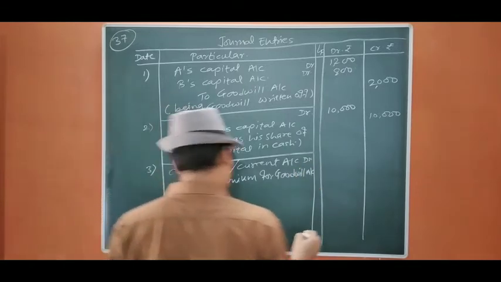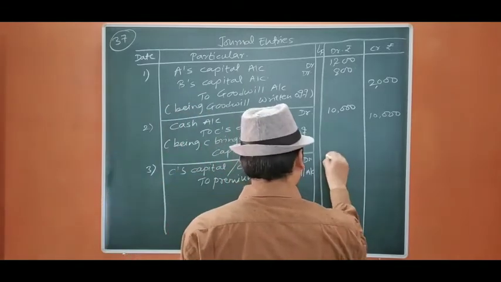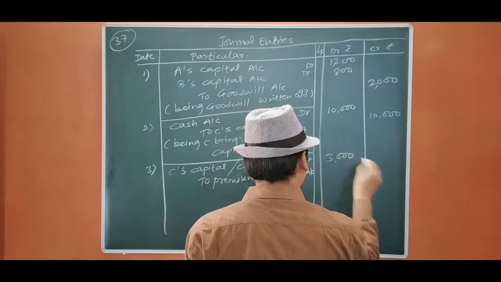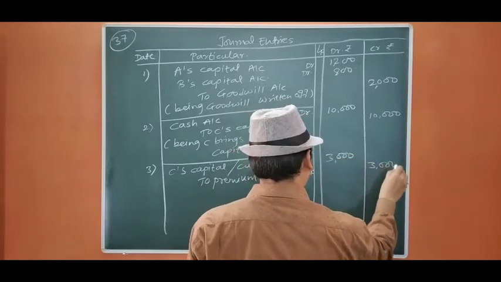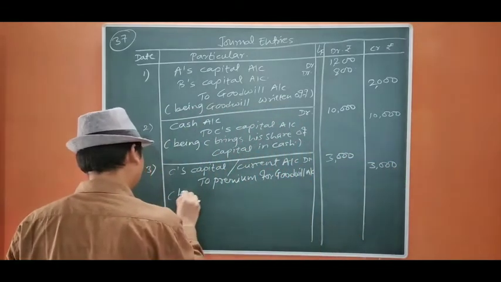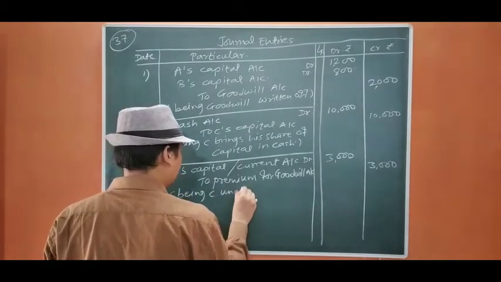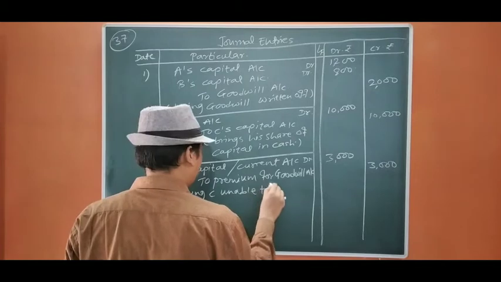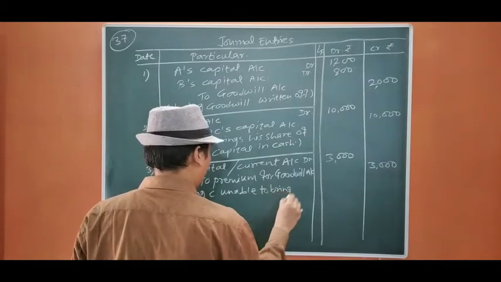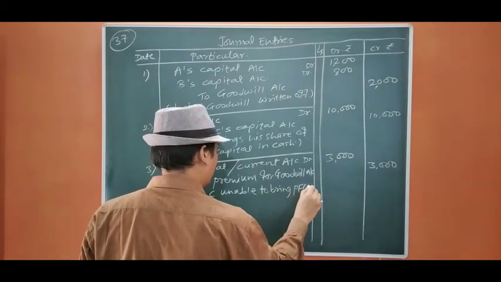Okay, amount is 3,000, being C unable to bring PFG.